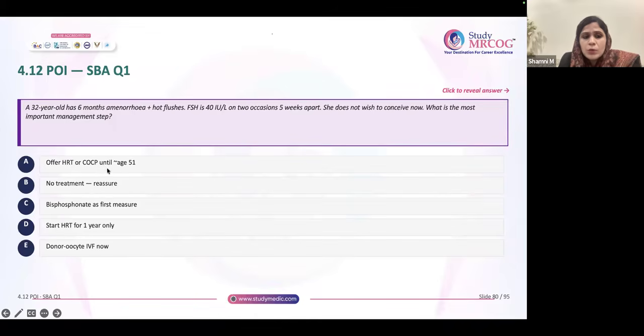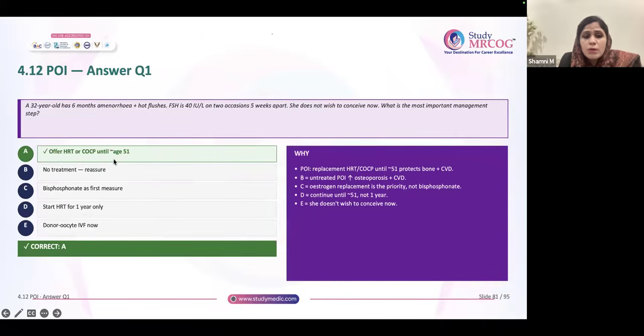You can give her COCP, right? She does not wish to conceive. So offer HRT, but ideally if COCP is there, that is more preferred. Why? Because she doesn't want contraception. So if you give COCP, it acts as a contraception as well as a replacement.